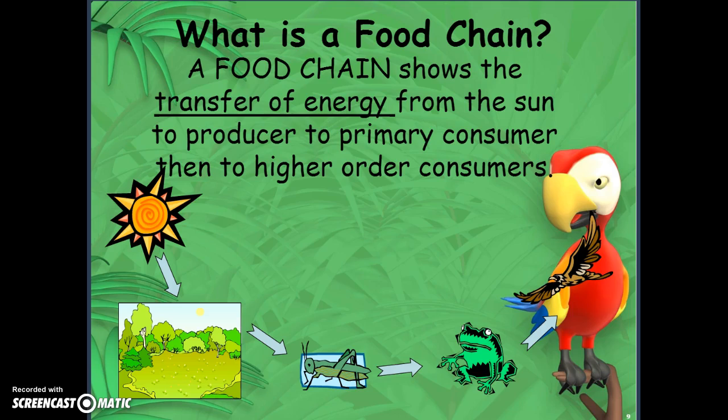Okay, looking at each of those organisms together, they can be placed into food chains and food webs. A food chain is a simple way of showing transfer of energy from the sun. We start with the sun gives its energy to a producer, the producer gives its energy to a primary consumer, and then so on. Notice that the arrows are showing the flow of energy, not who eats who. The sun is not able to eat the tree.